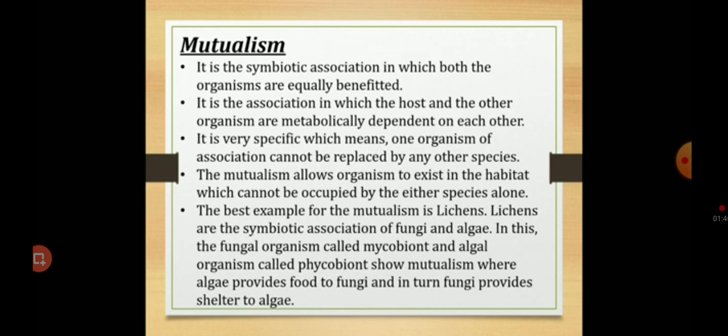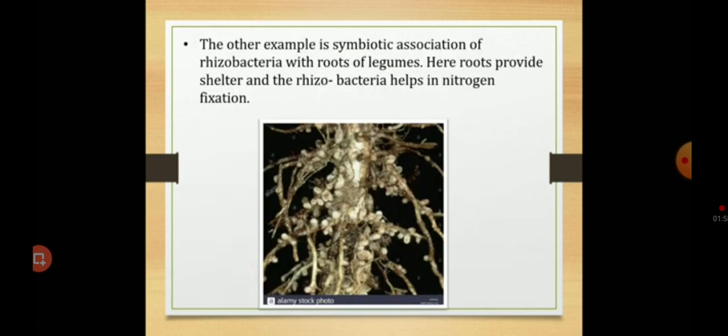Lichens are the symbiotic association of fungi and algae, where the fungi provide shelter to the algae and the algae in turn provide food to the fungi. Other examples of symbiotic association are rhizobacteria with the roots of legumes. Here, the root provides shelter and the rhizobacteria help the plant in nitrogen fixation.